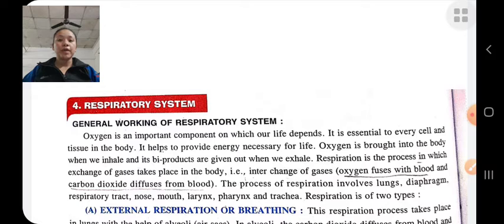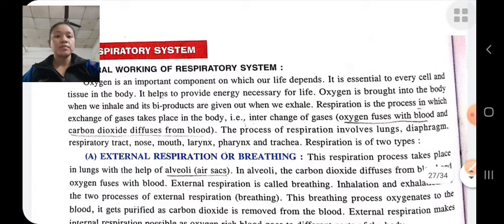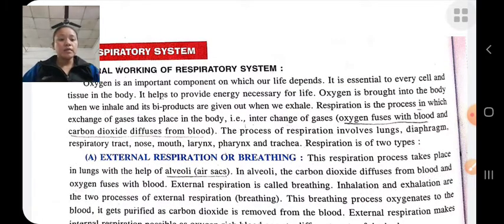There are two types of respiration: internal respiration and external respiration. External respiration is also known as breathing. External respiration takes place between the lungs and blood.